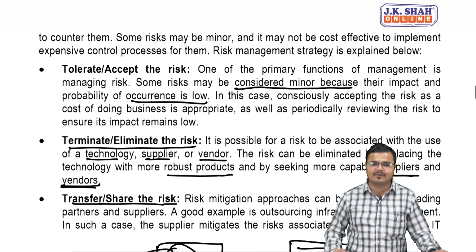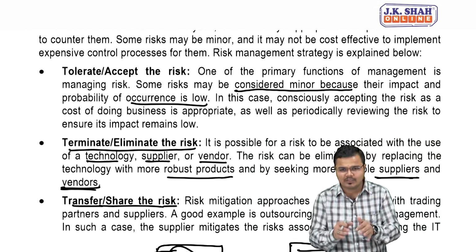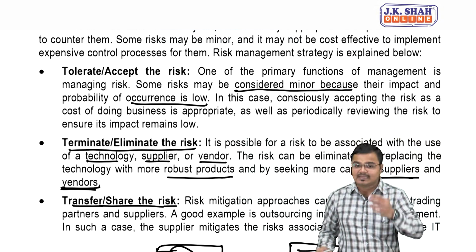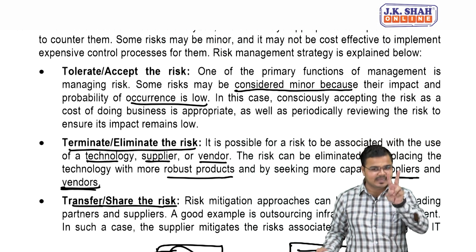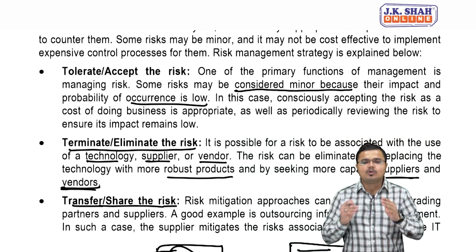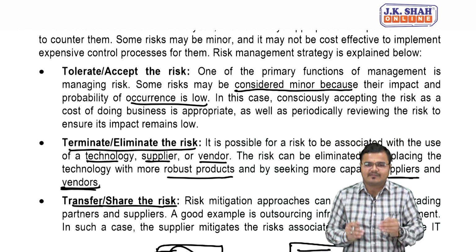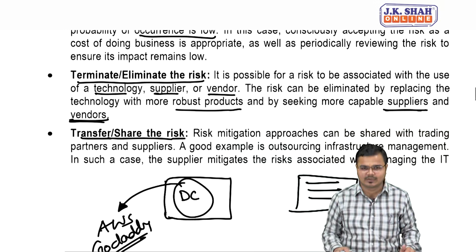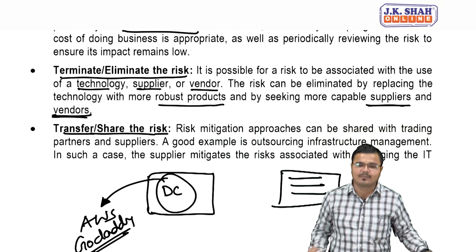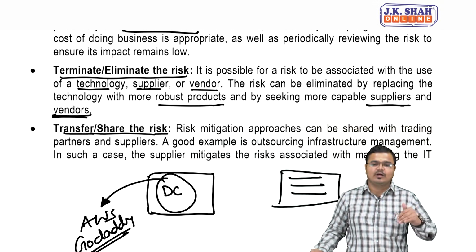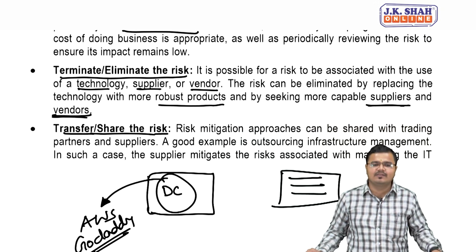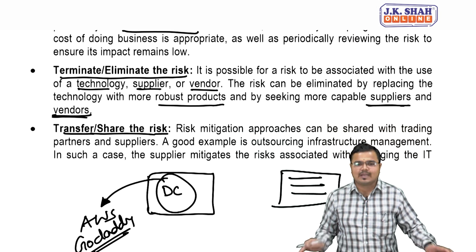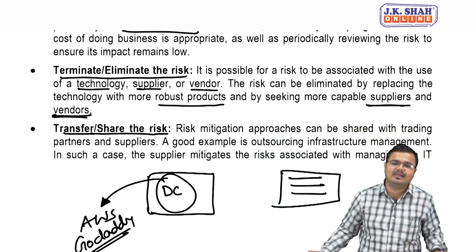Quick recall. Number one, accept the risk. They are very small, we can easily accept it, but obviously we know one more thing with this, that we should consistently monitor. Second thing, eliminate the risk. Do not purchase those things by which we invite the risk. Do not purchase low quality technology equipment and all. Third one, transfer or share the risk. That means give your risk to the more mature, more capable agencies, those who can handle such risk in a very effective and efficient manner.